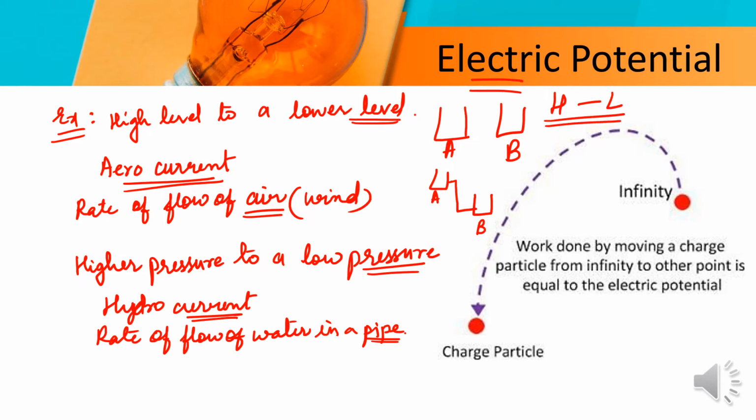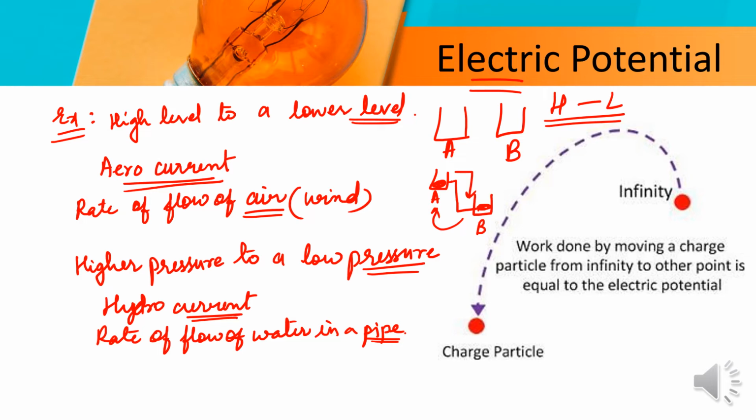So the water will move from A to B, not from B to A. Everything moves from high level to low level.